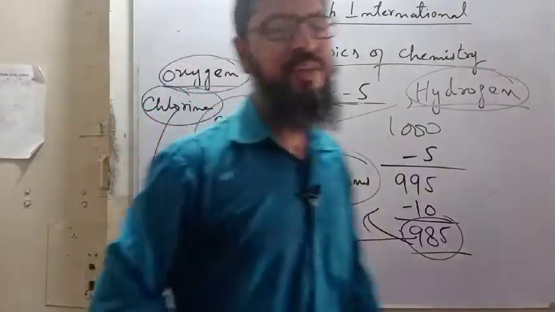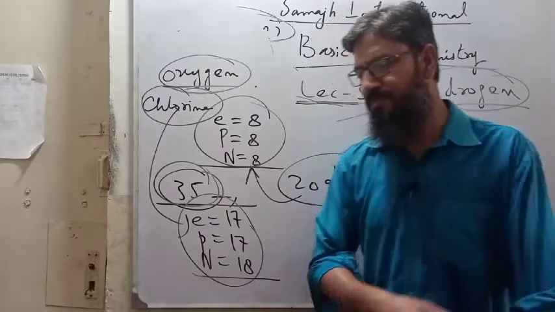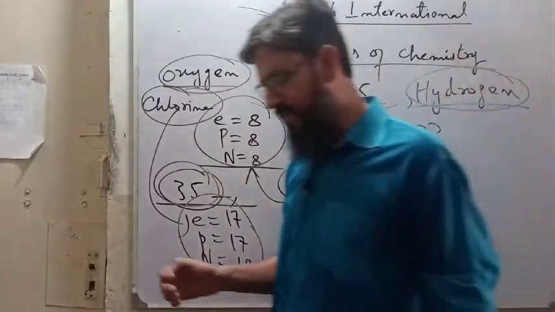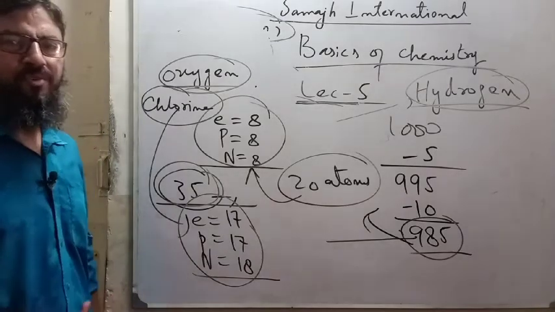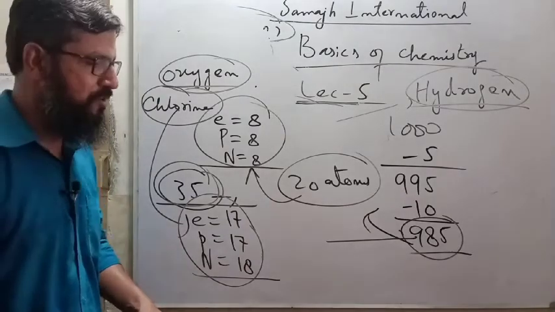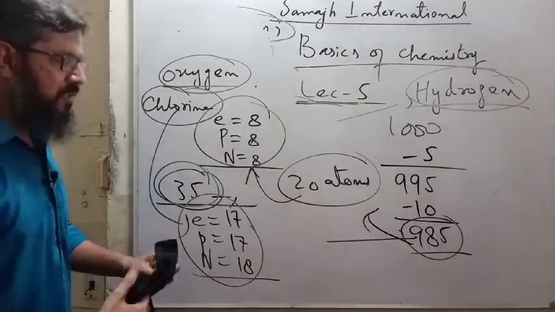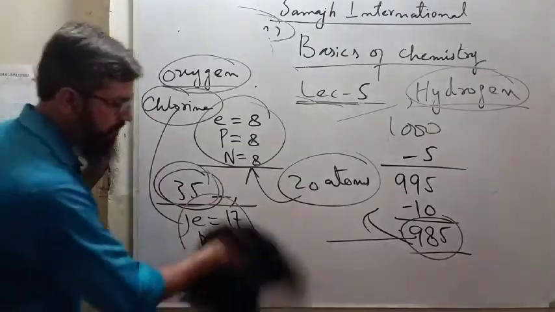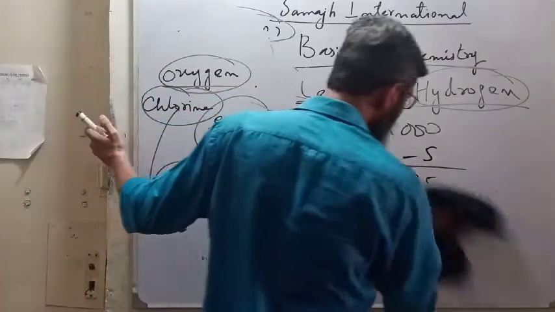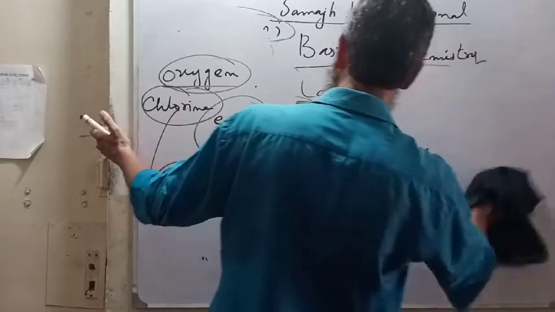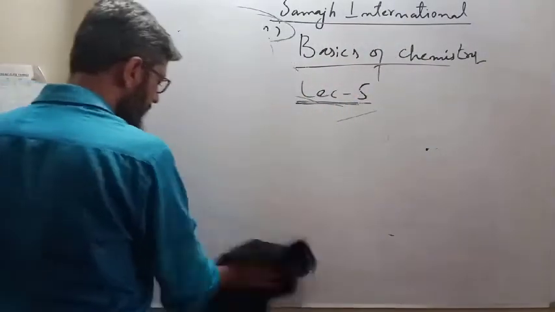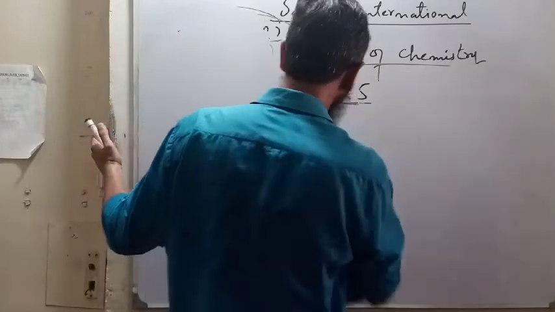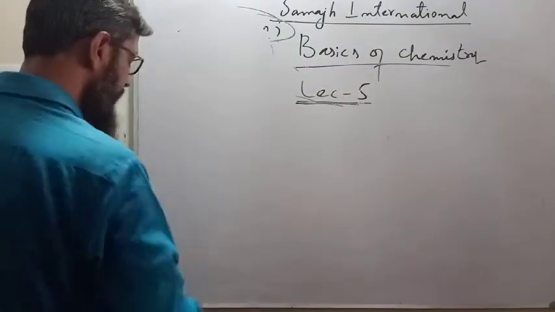So what do you see in your periodic table? Your teacher teaches you that all these are elements. Okay, we will discuss this element, don't worry at all. We will discuss in this video how they are also called. Hydrogen is also called an element, oxygen is also called an element. First of all, what is this element?